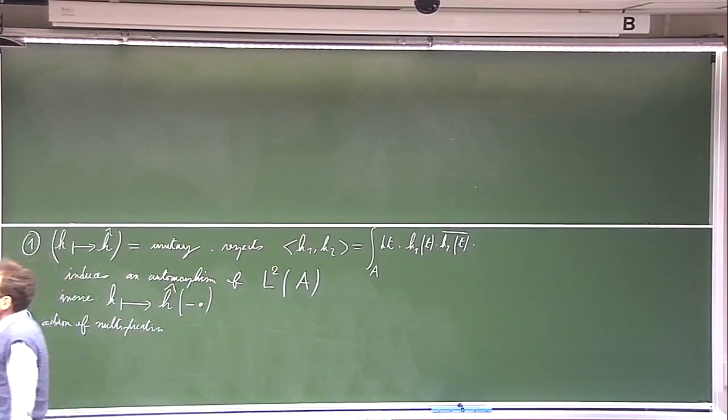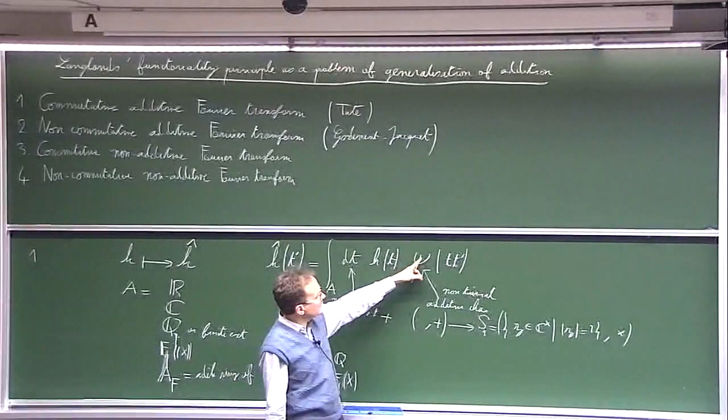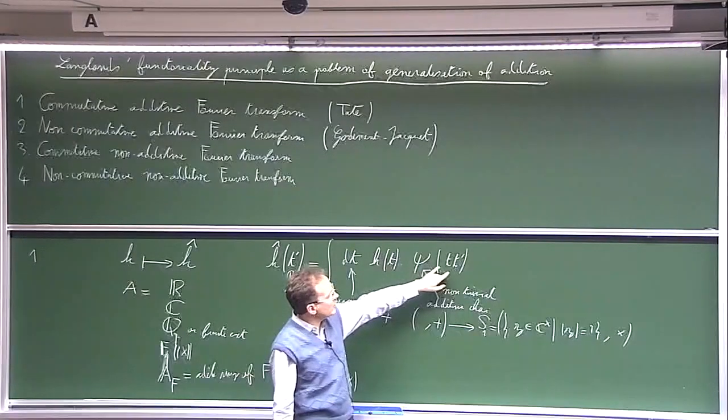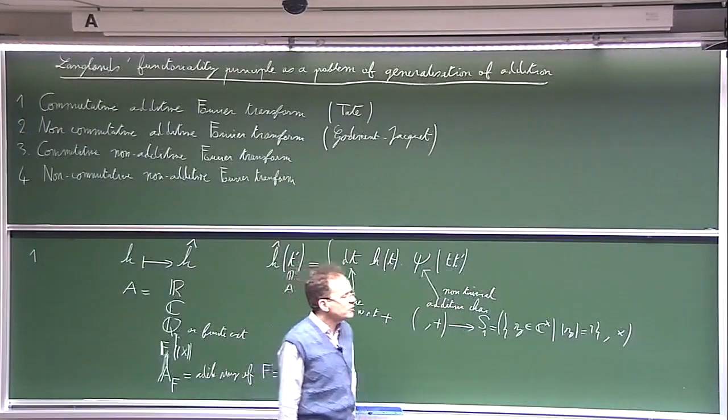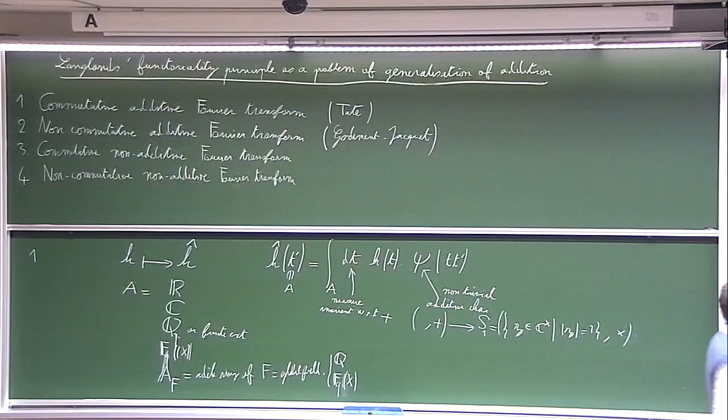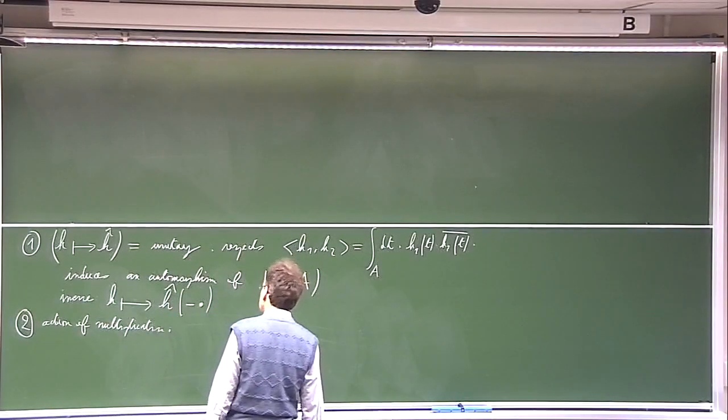So you see that in the definition of the Fourier transform, multiplication appears here. You are considering the image by psi of the product t t prime. So the multiplication is there. And what does it mean, the action of multiplication?